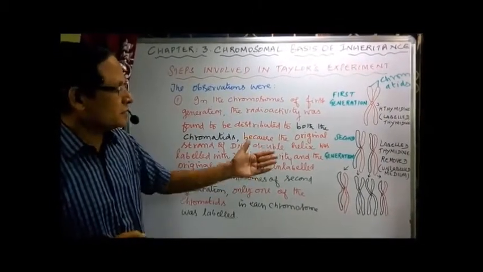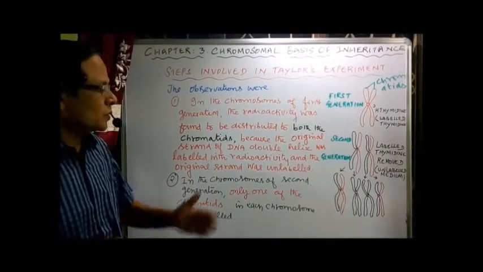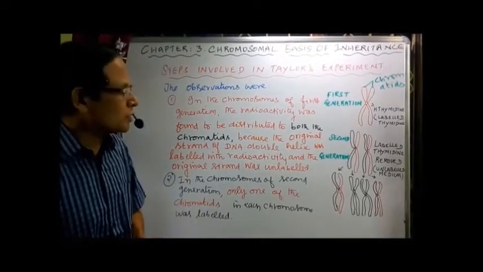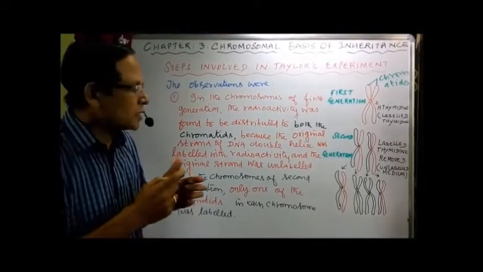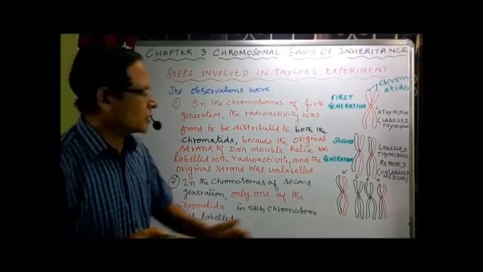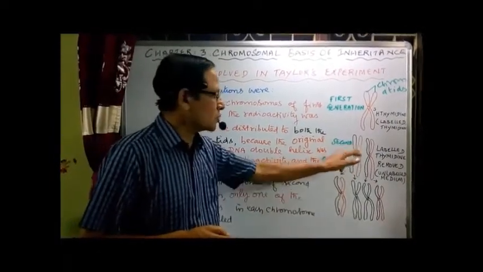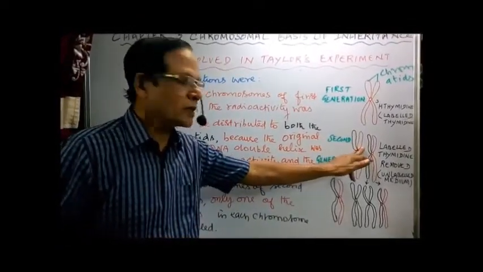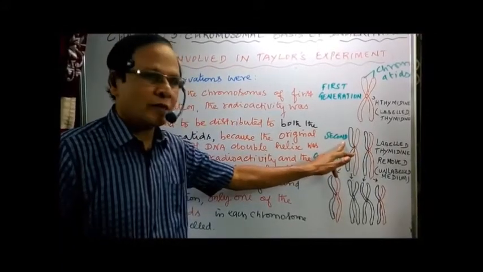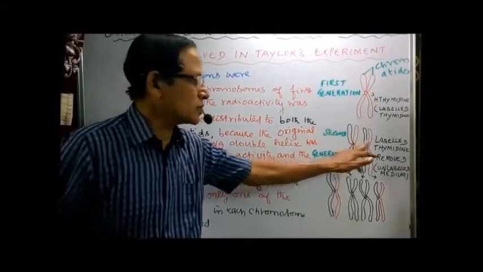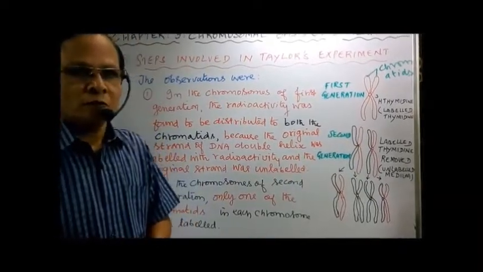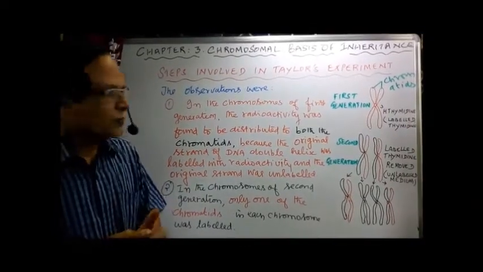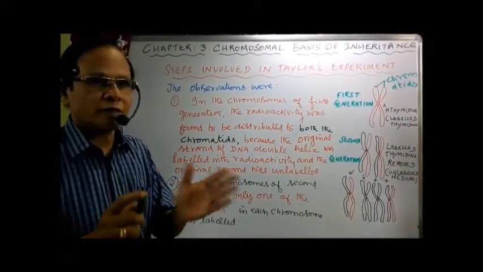But in the second generation of chromosomes, we have grown the cells in an unlabeled medium. That's why we have found only the cells with hybrid DNA molecules. So this is the chromosome with one chromatid radioactively labeled, and the other one, the black color one, is unlabeled. Likewise here also, these two daughter chromosomes each have one chromatid with labeled radioactive thymidine, another one without.